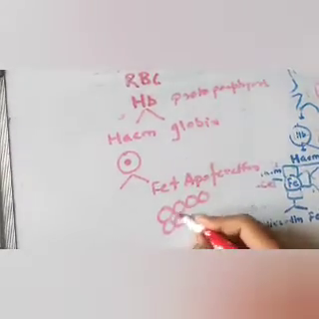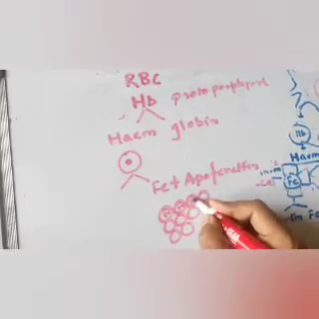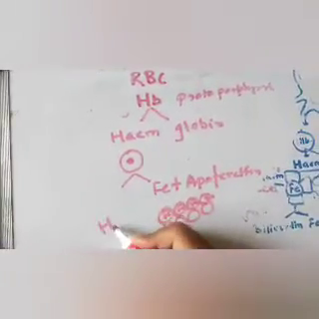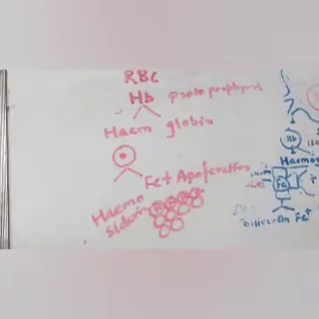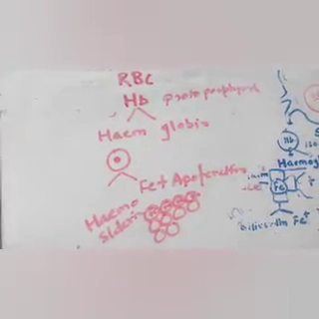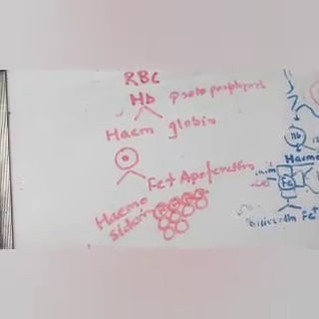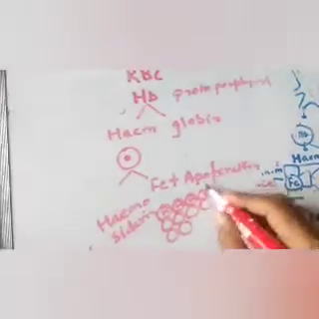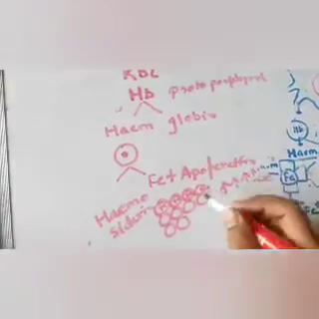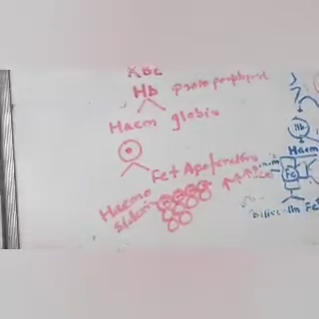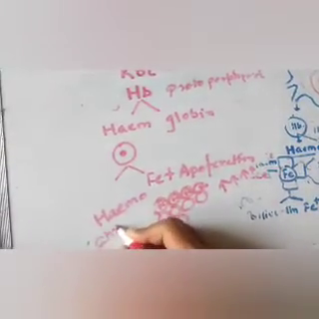So iron attached to the protein apoferritin will start collecting in the body. This storage of iron is called hemosiderin. Hemosiderin is a storage of iron in the body which is not damaging your organs. But if this storage amount of iron exceeds, and it starts damaging the organs, then the term changes from hemosiderosis to hemochromatosis.